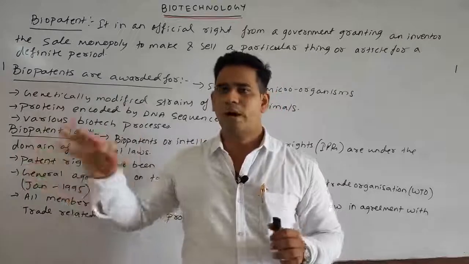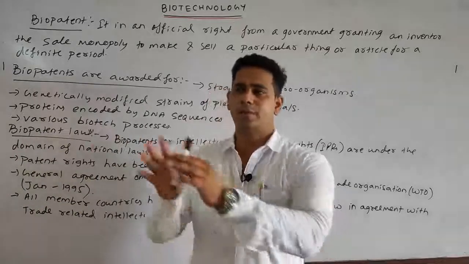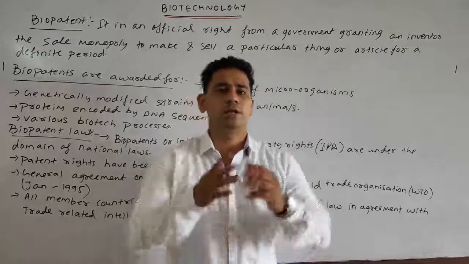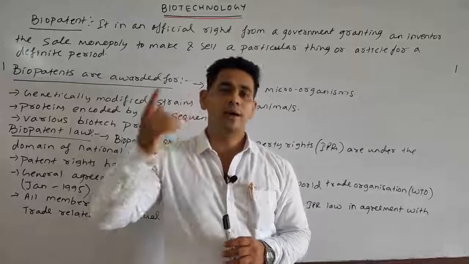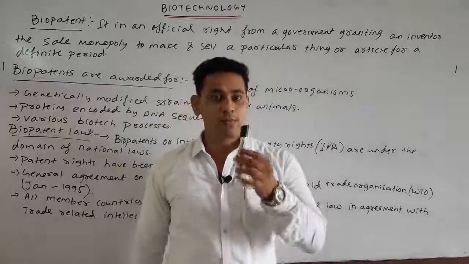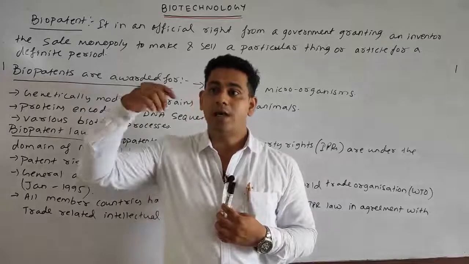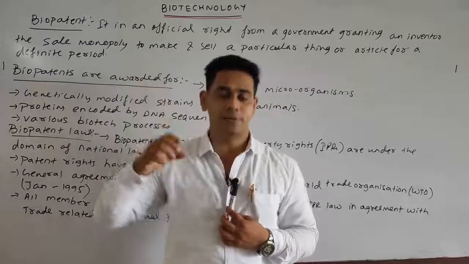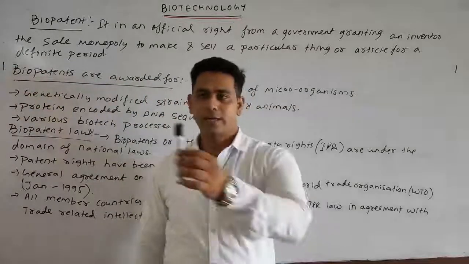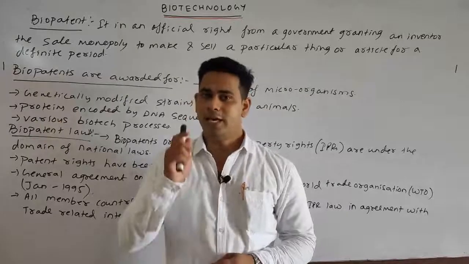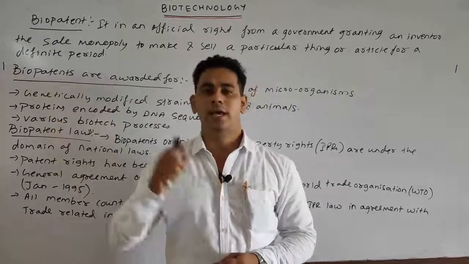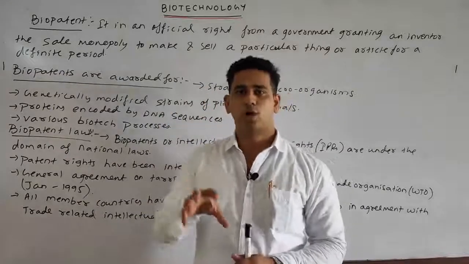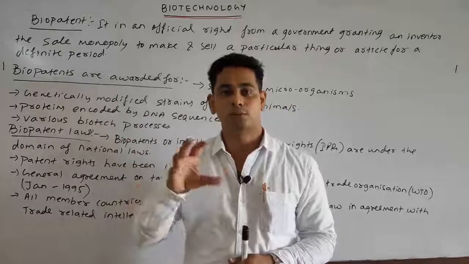If any person wants to sell it in the market, there must be a marketing strategy too. Just inventing a thing doesn't mean you can sell it. But if the product belongs to me and another company wants to sell it worldwide through its various contacts, it will take my product and sell it. But it has to give me the royalty, the rights, and some sort of compensation or share.